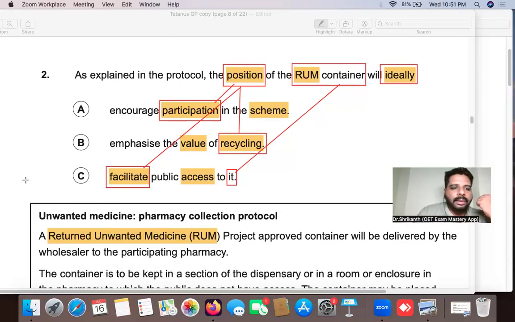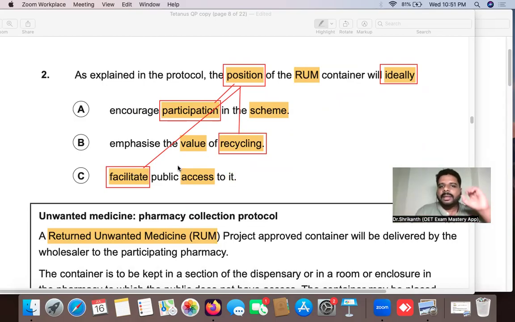So now see, it becomes a little bit easy. Now see, the position of the RUM container will ideally, and what it does? Participation, recycling, facilitate. Now you see, these three words should be thorough in your mind. If this container is kept like this, it will increase participation, it will emphasize recycling, and it will facilitate public access. So see, like this, it becomes a little bit easier for you to pinpoint the right answer.